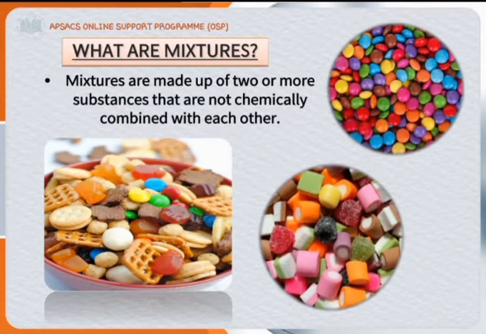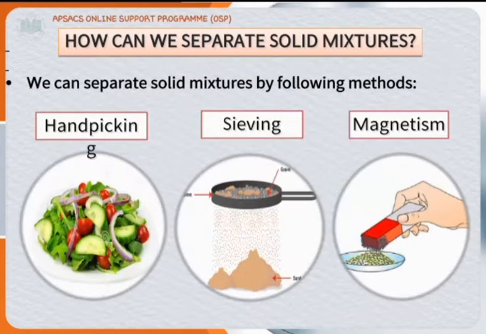Now the second topic is: what are mixtures? We have learned that a mixture is made up of two or more substances that are not chemically combined with each other, but they are physically combined. As you can see here, colorful bunties, different jellies and biscuits are a mixture, and if you want to separate them, you can do so easily. So they are not chemically combined, rather they are physically combined with each other.